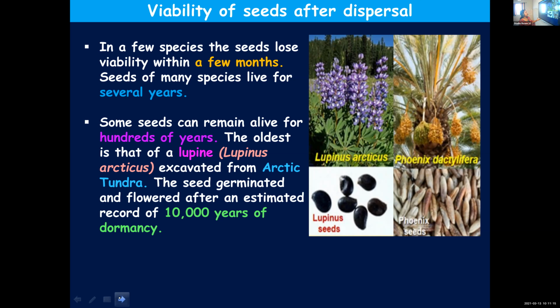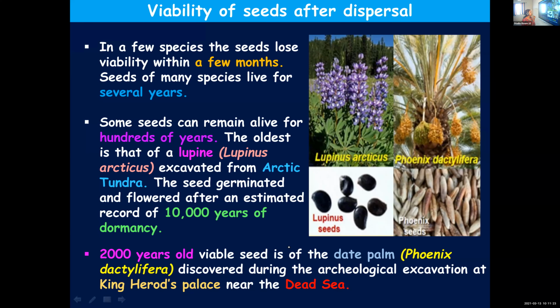So that means there are certain seeds which can remain viable for hundreds of years. Here it is 10,000 years. Another example is a variety of date palm that is a 2,000 year old viable seed. Date palm, the scientific name is Phoenix dactylifera.